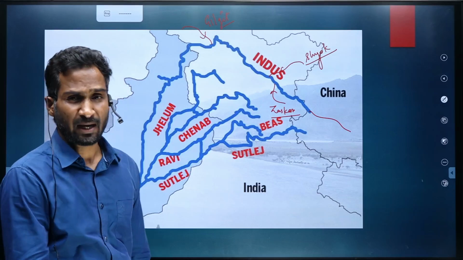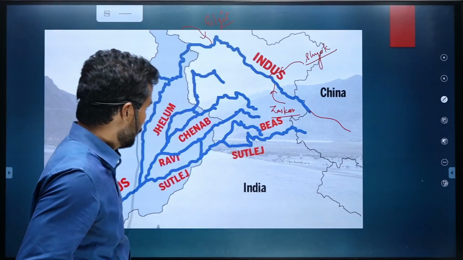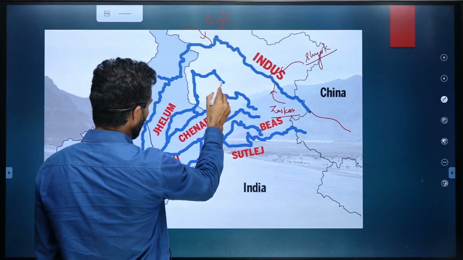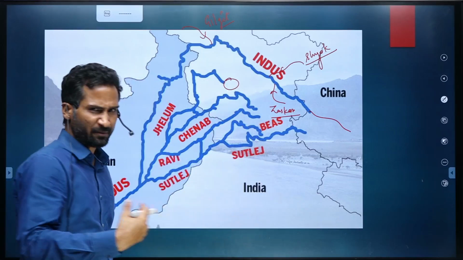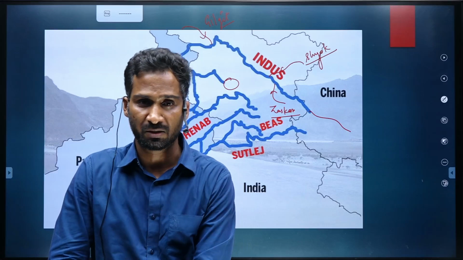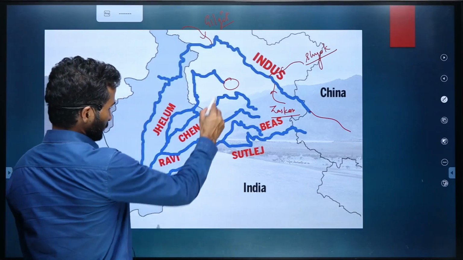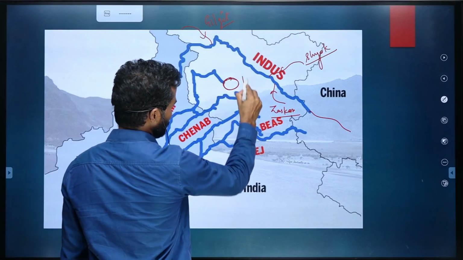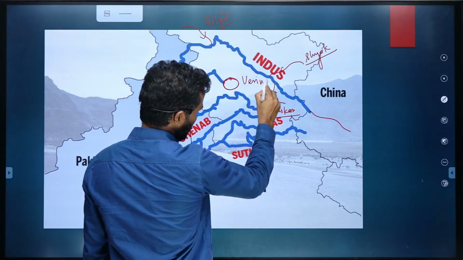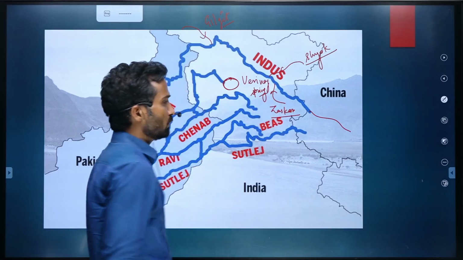Let's talk about the other important tributaries of the Indus river. After Indus, let's talk about Jhelum. Briefly, we'll not have too much discussion, only the points important mainly for the prelims examination. There is the Verinag spring from where Jhelum originates.